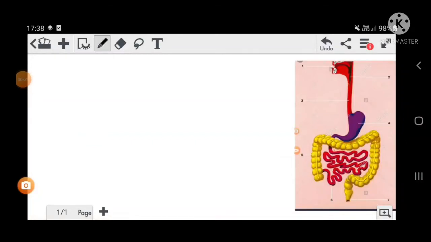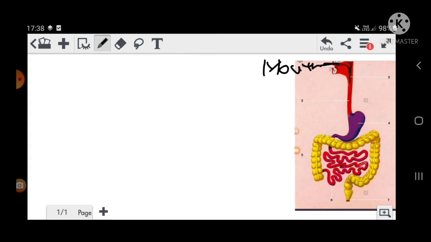Okay, children, today I am going to tell you about the digestive system of human beings. Whenever we eat any food, suppose we have taken food in the mouth. So first we are taking food in the what? In the mouth here. Okay, suppose this is the mouth part.